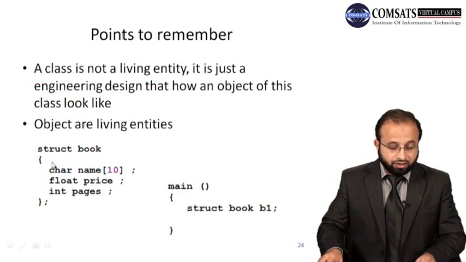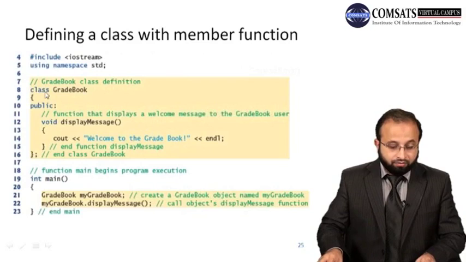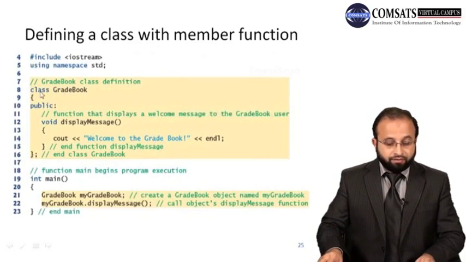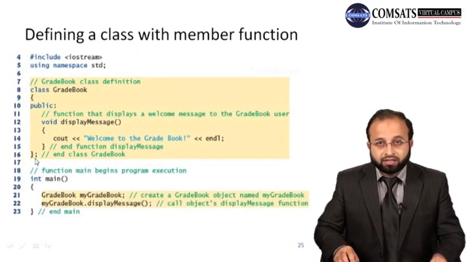And then you have the opening bracket of that class definition, and then this is the closing bracket. If you see the structure, struct is the keyword, then we have the name of the structure, and then there is the opening bracket and closing bracket. Same here, we have the class keyword, the name of the class, and then we have the opening bracket, and this is the closing bracket followed by a semicolon.